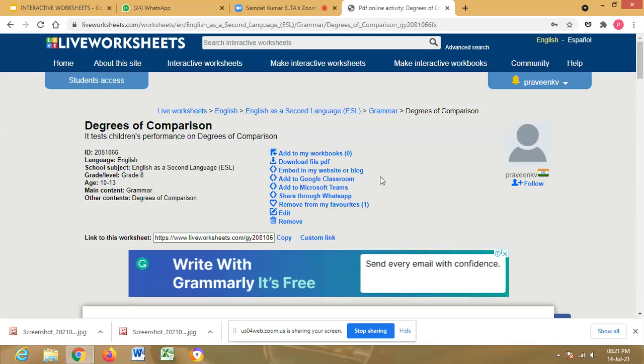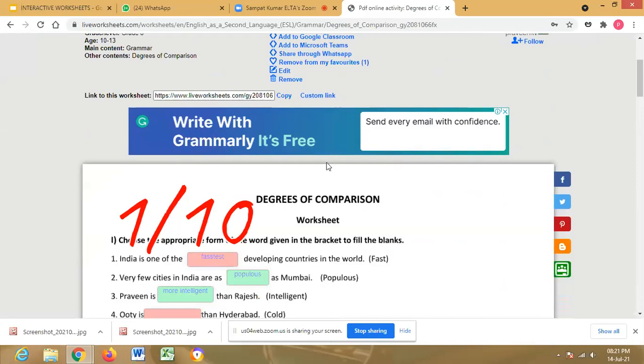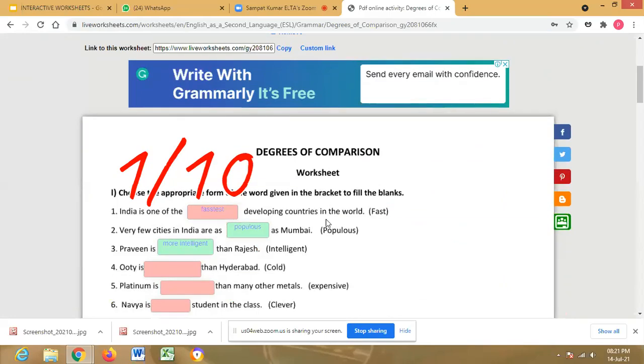Sir, another question is there. What is that question, sir? Is there any way to share this live worksheet with a group of collaborators? We can share, sir. We can copy the link and share it with anyone, anywhere. But is it editable by others? Can others edit your worksheet? Can we do collaborative work?